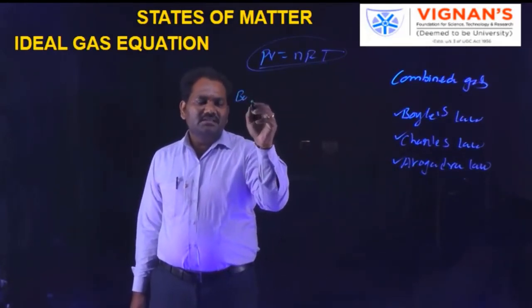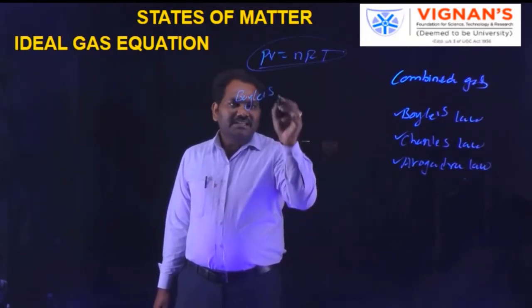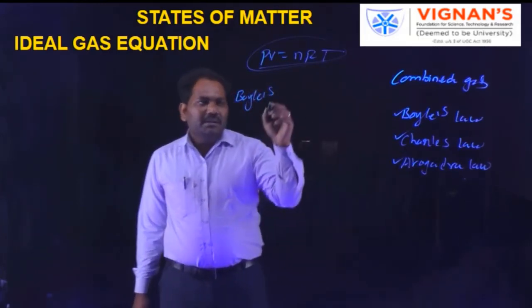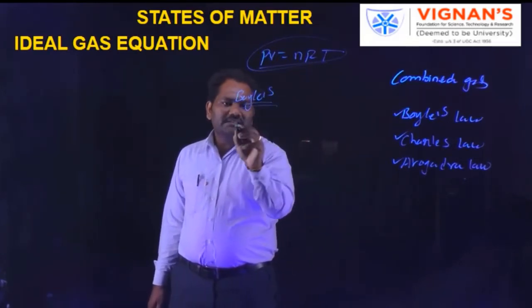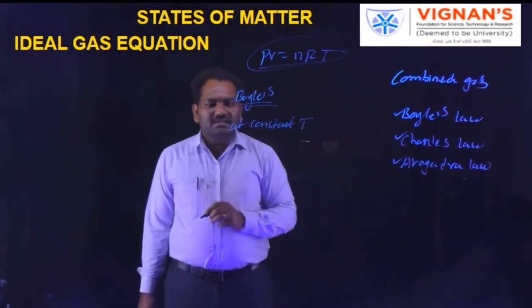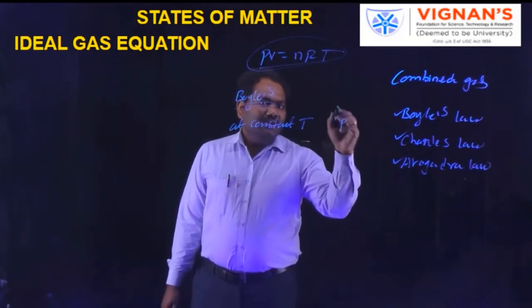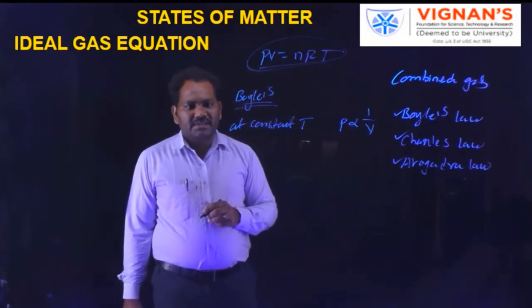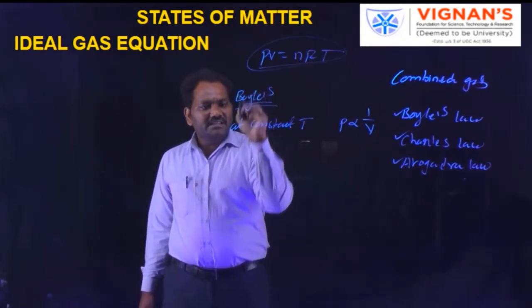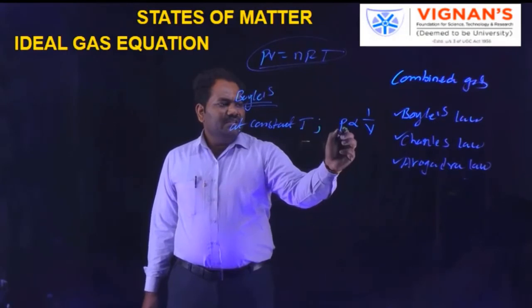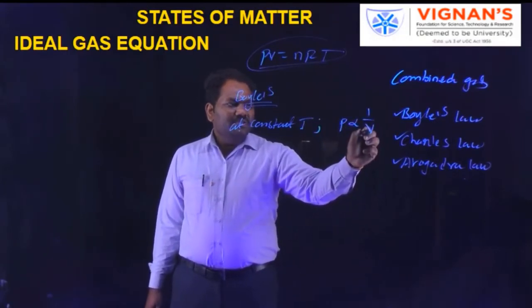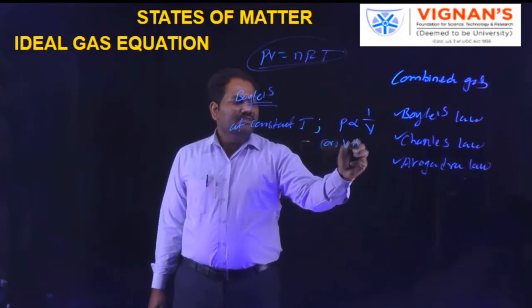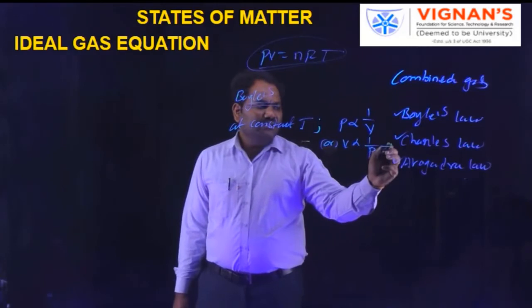what did Boyle say? According to Boyle's law, at constant temperature, pressure is inversely proportional to volume, or volume is inversely proportional to pressure. This equation is considered the first equation.